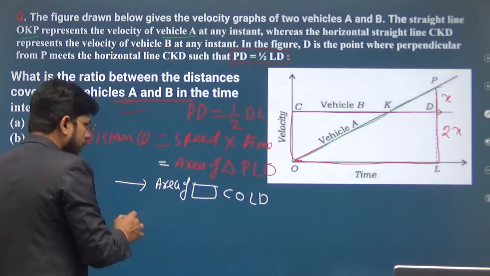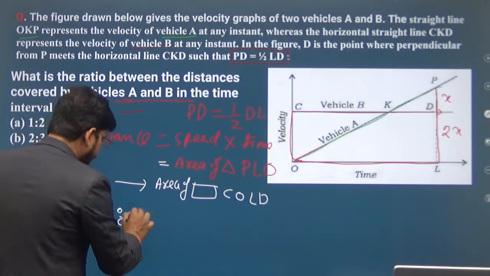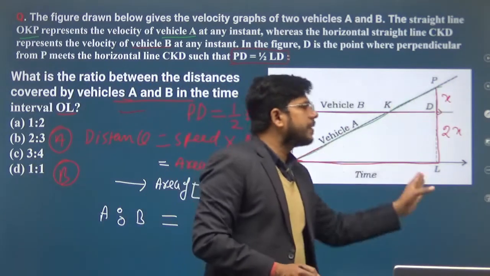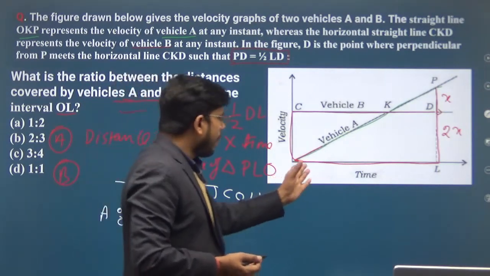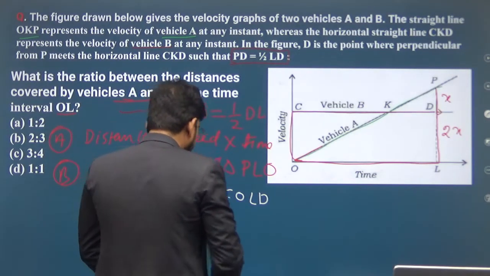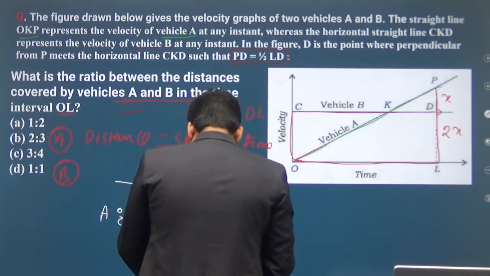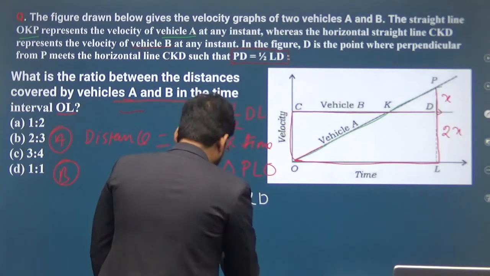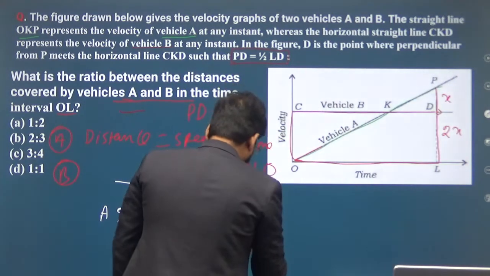So the ratio of distance A to B will be the area of triangle to the area of rectangle. This is a right angle triangle. What is the area of a right angle triangle? Half into base into height. So base is OL into height is 2x plus x, which will be 3x.